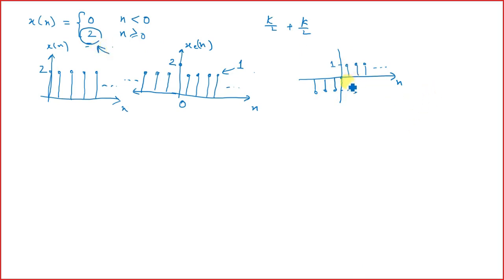Now here also you can see what has happened at the origin. There is a drastic change in the values of the x e and the x o components of the signal, right? Now if you add x e and x o, you will get this x n signal, right? Now next is periodicity.